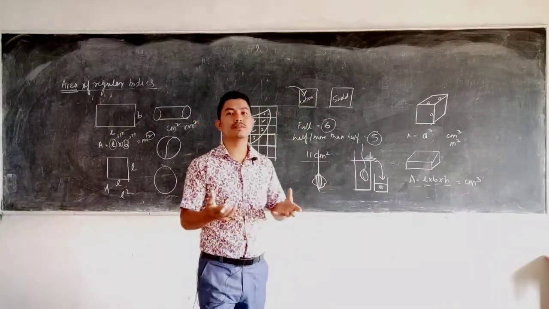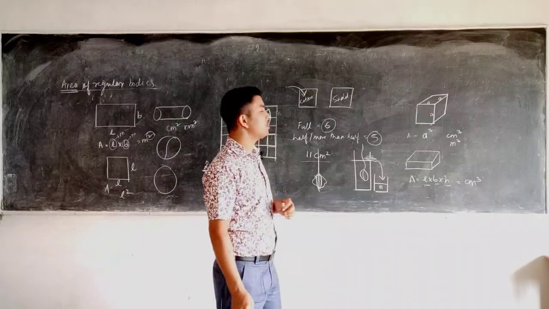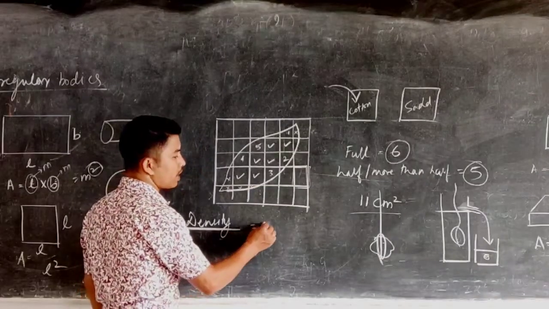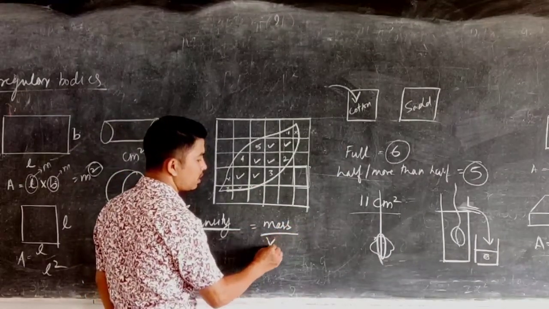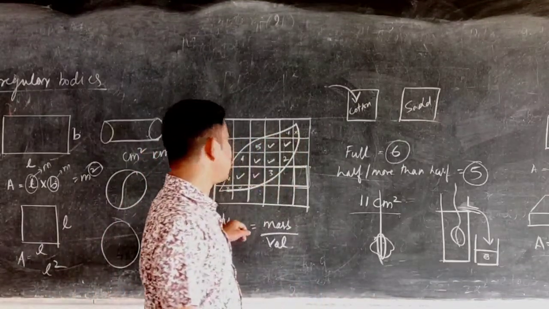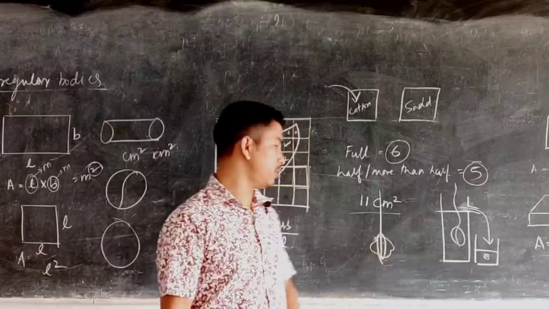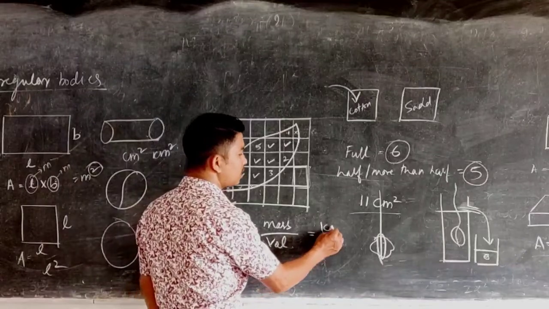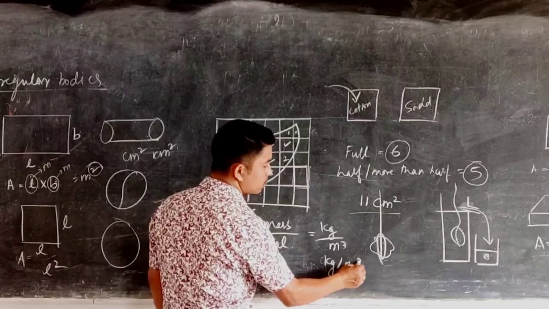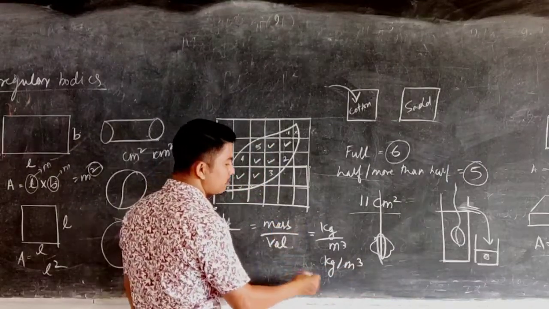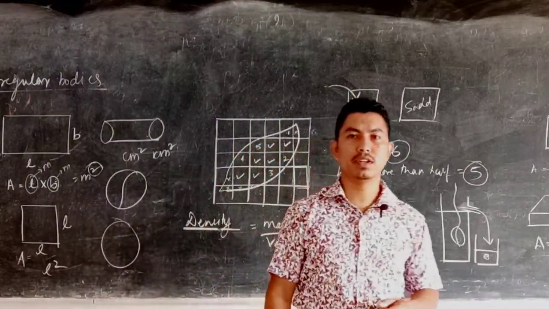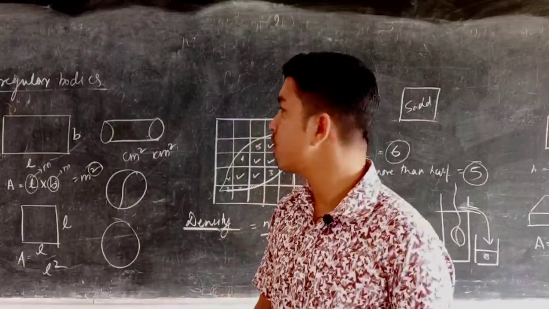So density means the substance will be heavy. Density is defined as mass per unit volume, that is, mass divided by the volume. Now what will be the unit? Since density is a physical quantity, meaning anything that can be measured, mass is measured in kg, and if the volume is measured in meter cube, then it is kg per meter cube. If it is measured in gram and centimeter, it will be gram per centimeter cube. So that is what is meant by density. Density means the mass per unit volume.